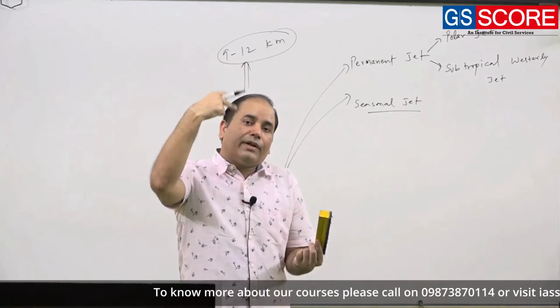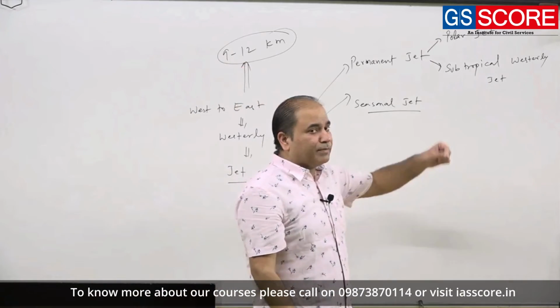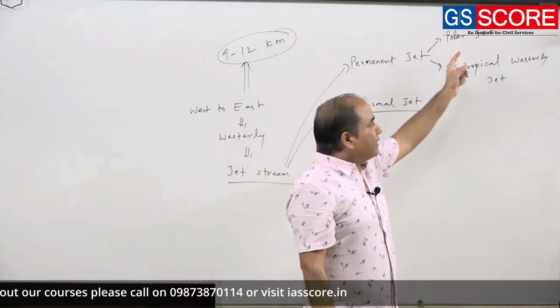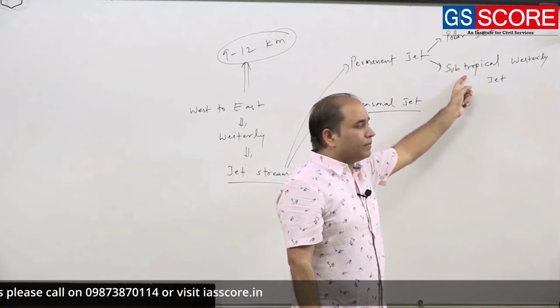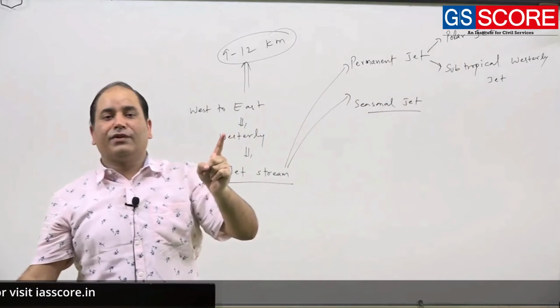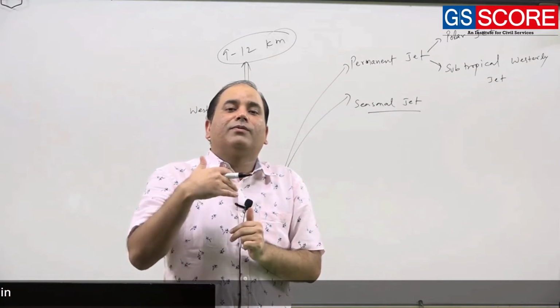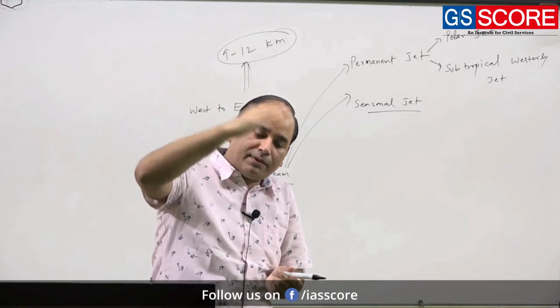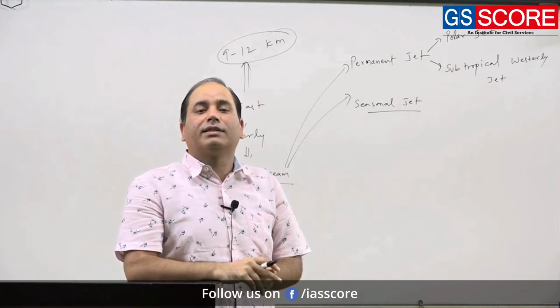So the jet stream that originates between the Ferrel cell and the polar cell will be your polar jet, and between the Ferrel and Hadley cells is the subtropical westerly jet. Also keep in mind, do not get confused that I am only talking about one hemisphere. Whatever is happening in the northern hemisphere, the same thing will happen in the southern hemisphere.